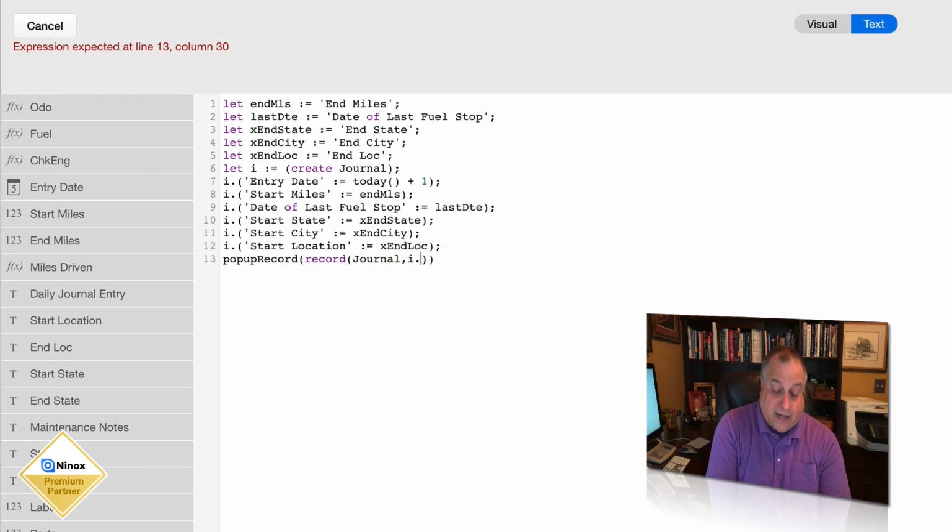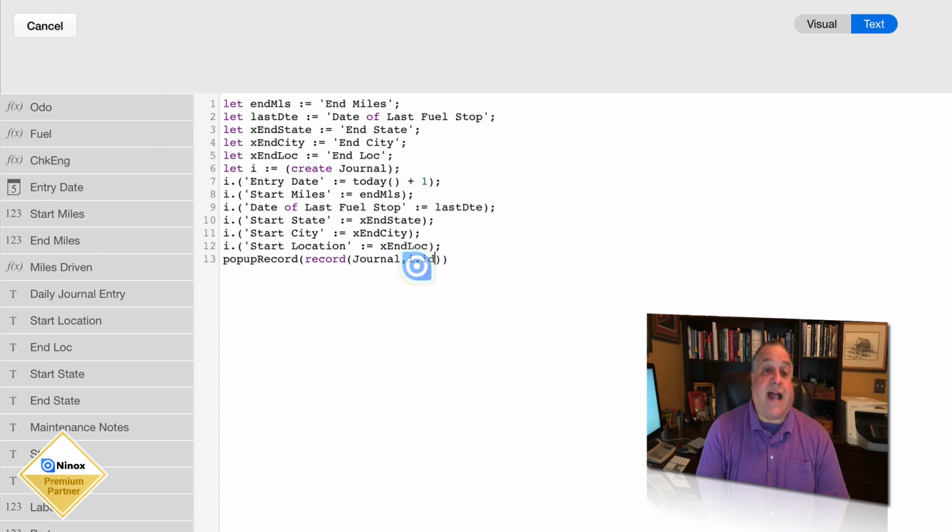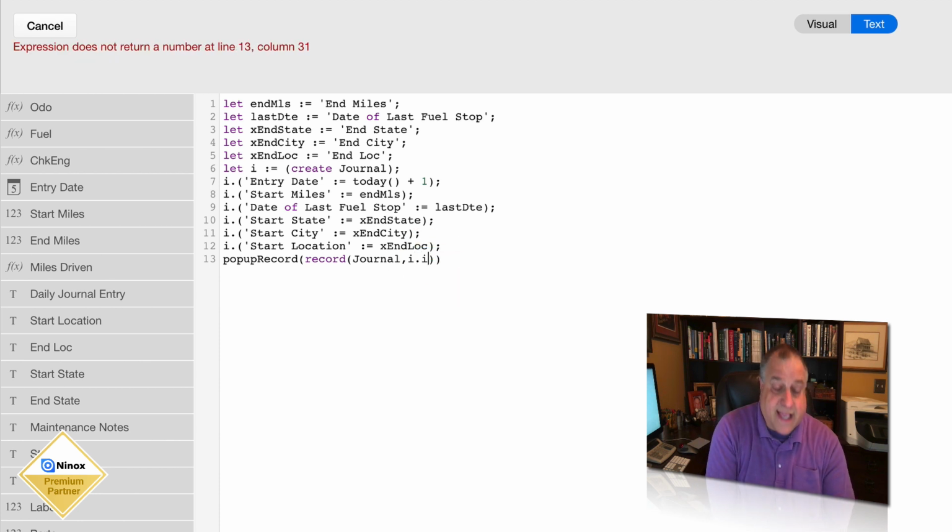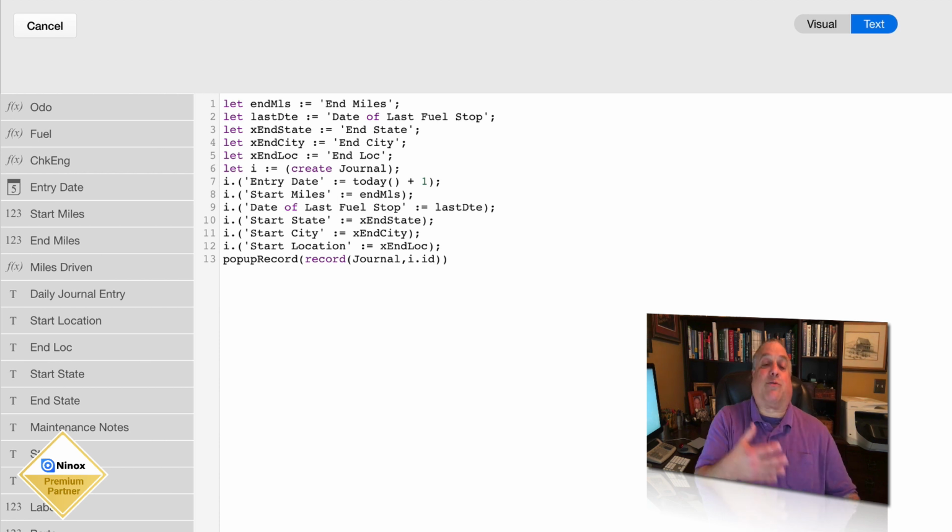Therefore, I point to a specific field, the ID field, which is numeric, which makes this a numeric value, which complies with the rules established for the record function. Two parameters. The first one a text field, the second one a numeric value. This is a pointer value. This is the numeric result of that pointer.